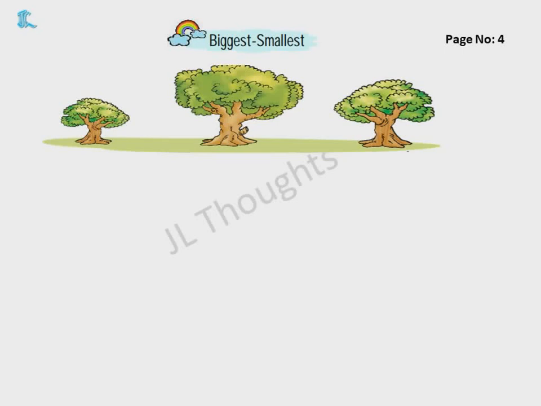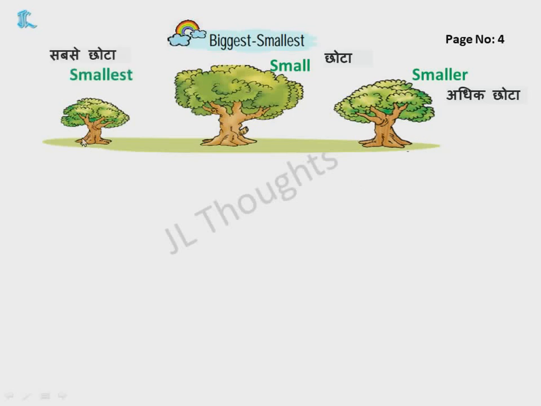Okay, children. For example, here you can see 3 trees. Yes or no? 3 trees you can see here. So the first one, this one is small. Small means chota. And the next, this is smaller. Adhik chota. And this is the third one, which is the smallest one. That is sabse chota.